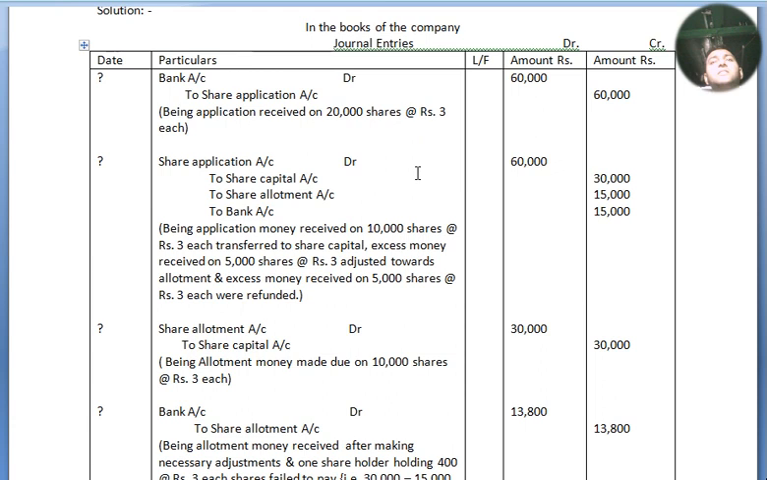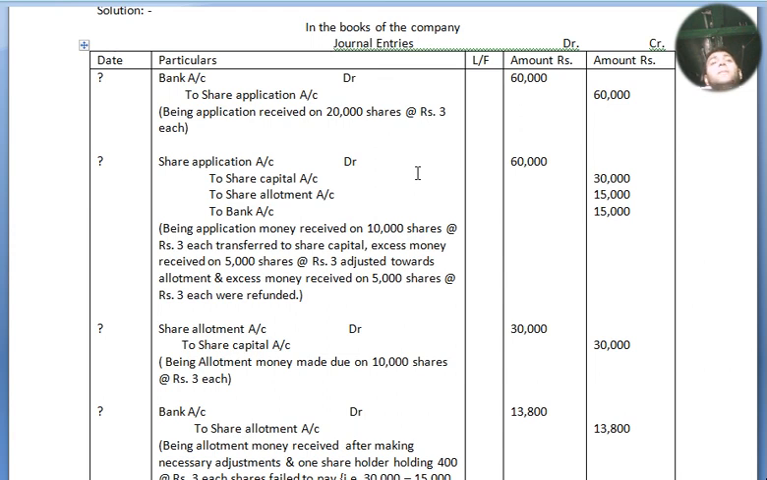Being application money received on 10,000 shares at the rate of rupees 3 is transferred to share capital. Excess money received on 5,000 shares at the rate of rupees 3 each adjusted towards allotment, and excess money received on 5,000 shares at the rate of rupees 3 each was refunded. Debit side 60,000, credit side 30, 15, 15. Now we move to our third entry.